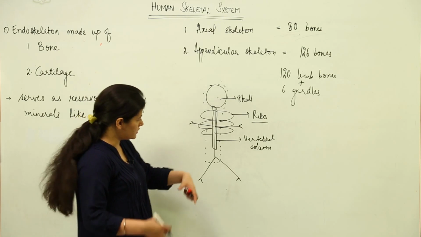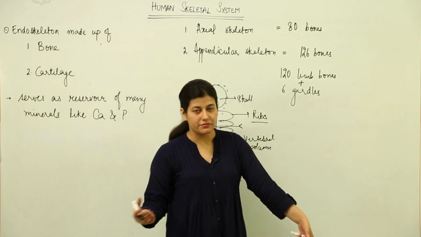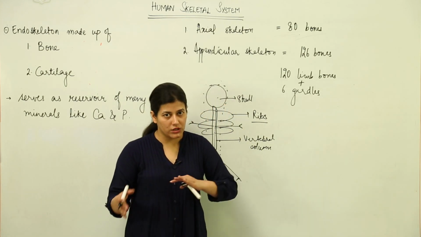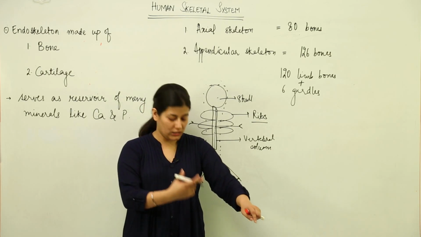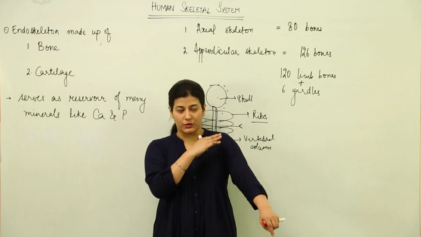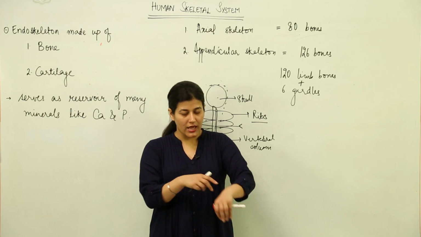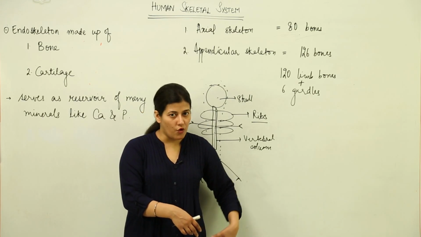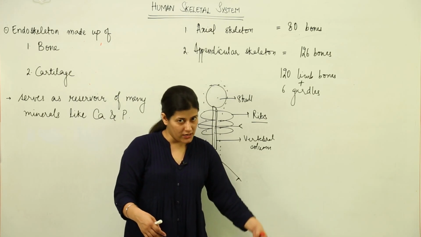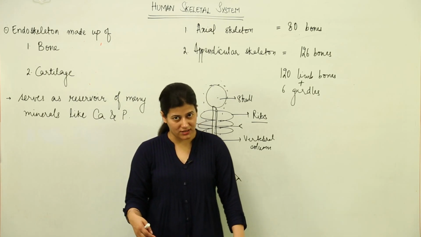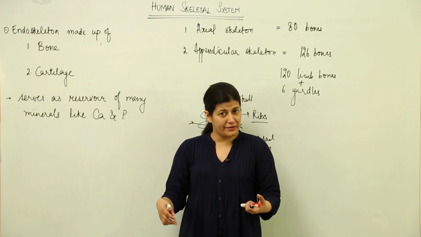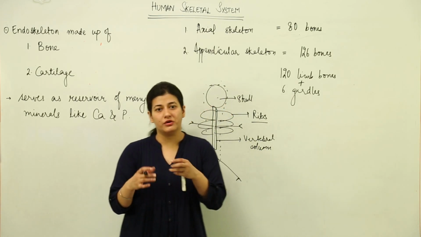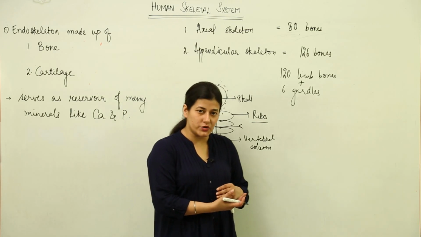Coming to the appendicular skeleton, just have a look at your limbs, which are your arms and legs. You have 120 bones in both the arms and both the legs. Each arm and each leg is having 30 bones individually, like 1, 2, 3 bones over here and the remaining 27 in the hand, and the same is in this case. While in the case of legs, there are 4 bones which are present across the length of legs, the one thigh bone, then there are 2 other bones which are present in the calf, and then there are as many as 26 bones which are present in our feet. So each limb is having 30 bones, and because we are having 4 limbs, they sum up to 120.